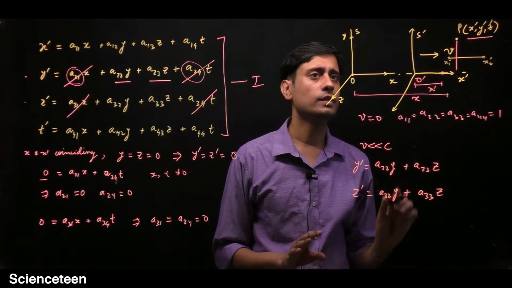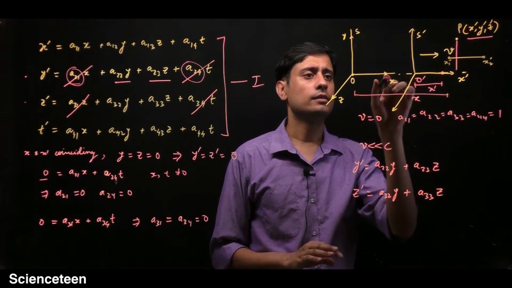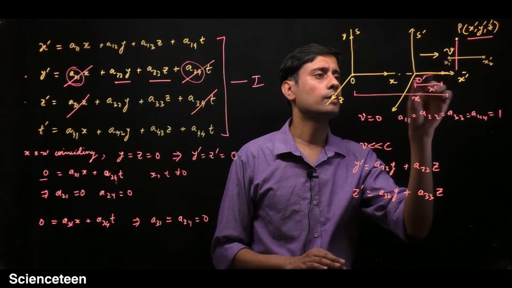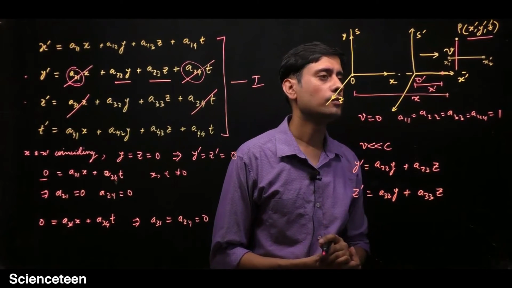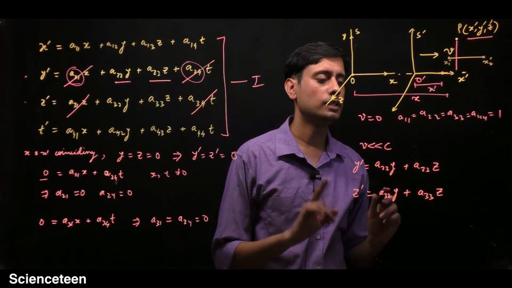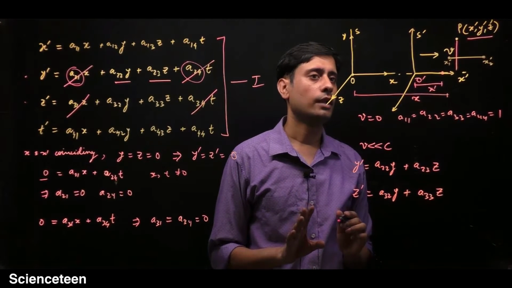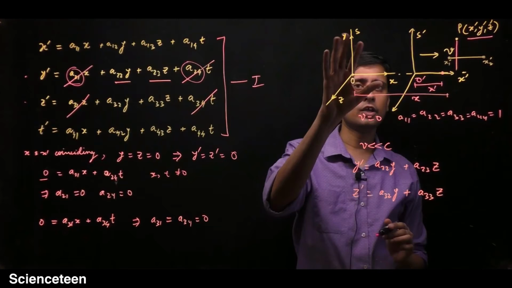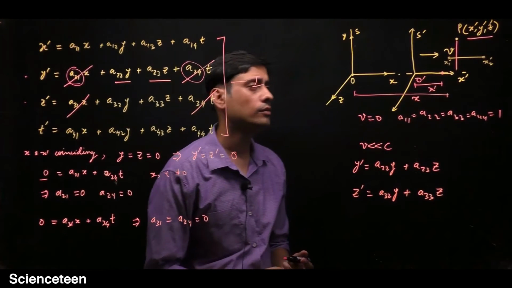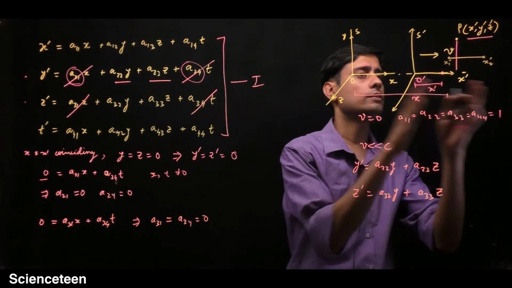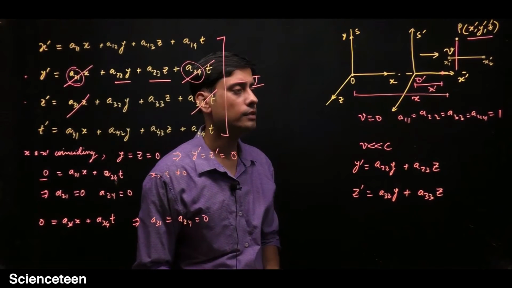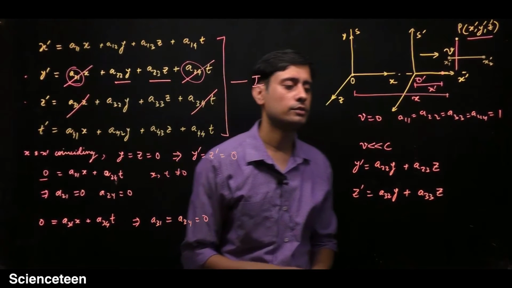So for a point which is lying in this xy plane, the z coordinate is 0. And if the z coordinate is 0 in the S frame, it is not going to change in the S prime frame, because by moving this coordinate system only x can change and this z value cannot change.